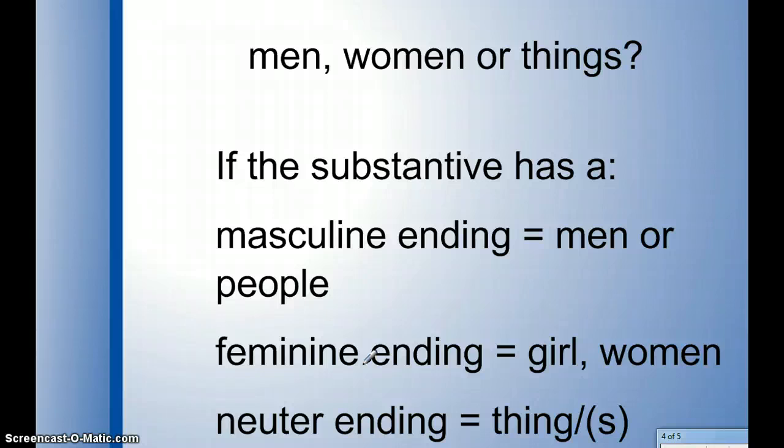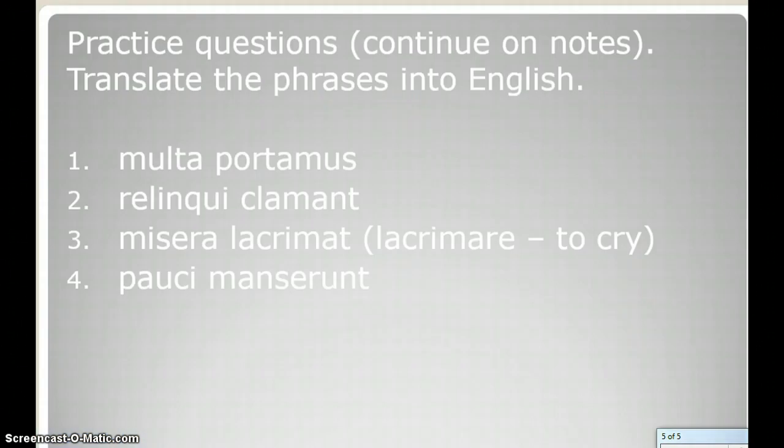If it has a feminine ending, you're going to add girl or girls, woman or women, depending on whether it's singular or plural. And if there's a neuter ending on the adjective, then you're going to put in or understand things.